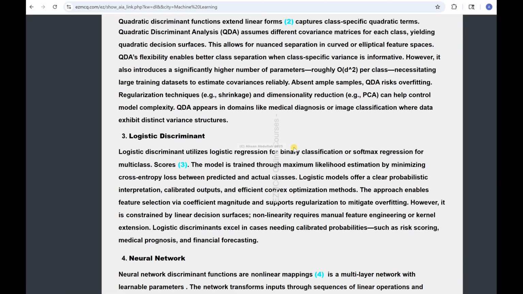So within the class, the variance should reduce, and across the classes, it should be more. The good thing is that it is easy to interpret, it is efficient, and of course, it works when the classes are linearly separable. But in real life, linearity is rare. It is not something which is very common.